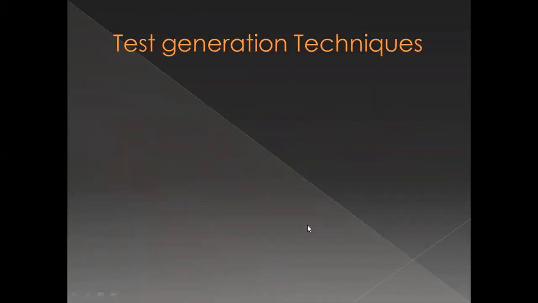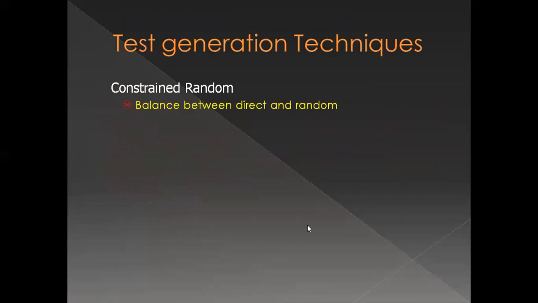Another technique which is coming from the combination of the two is constrained random. So it is a kind of balance between the direct and the random. Again, it needs some time to ramp up, because what I'm doing is I'm going for random generation, but then I have constrained it in some ways. Okay, let's say I tell that this pattern is not going to be repeated, all zeros are not going to be applied, all ones are not going to be applied. So that kind of thing. So pseudo random is one typical example of constrained random technique which is there.